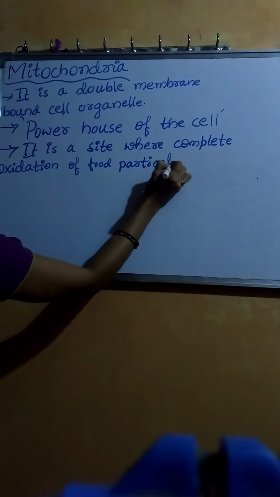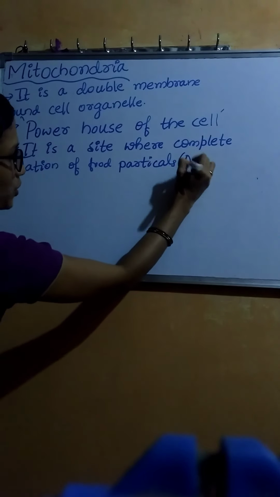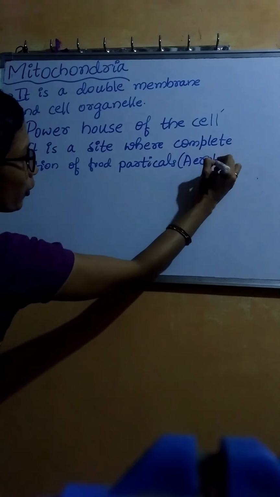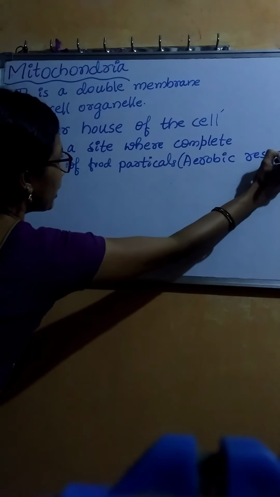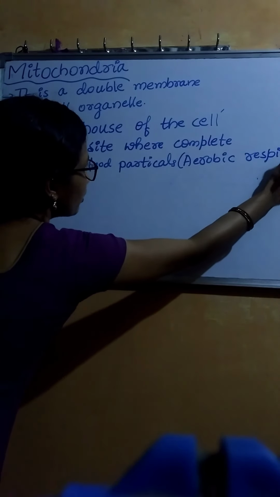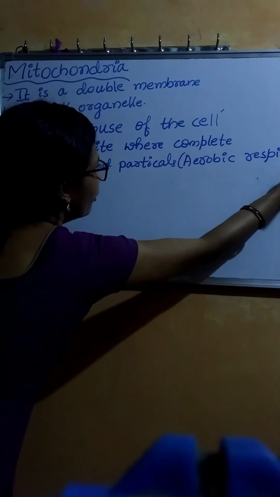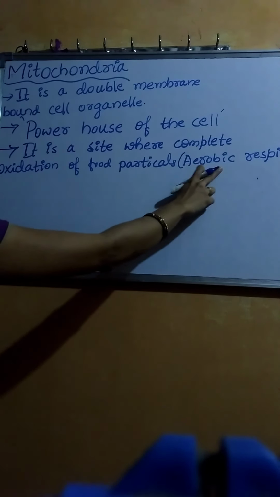Complete oxidation of food particles is also called aerobic respiration. It means the breakdown of food molecules takes place in the presence of oxygen, hence it is called aerobic respiration.